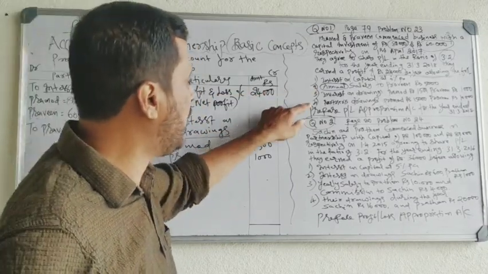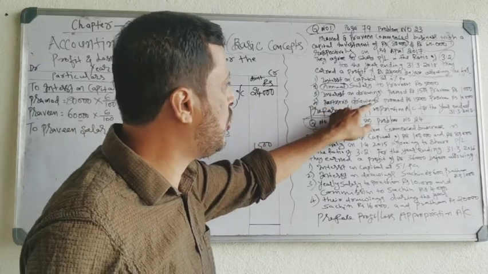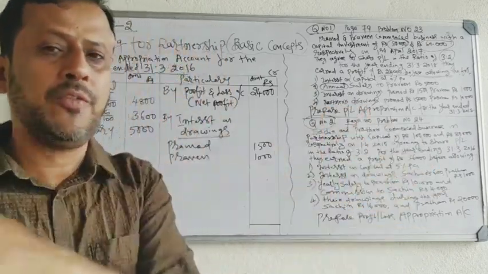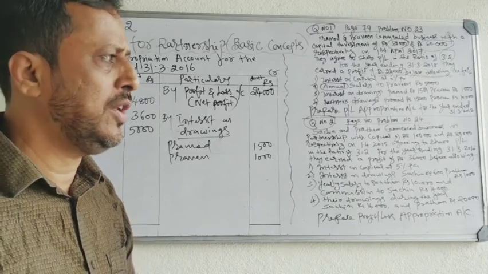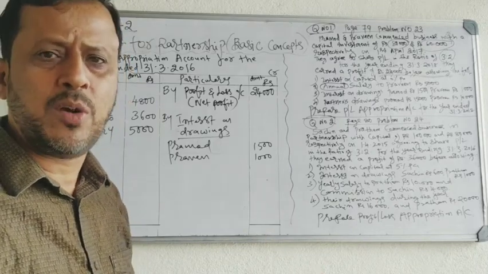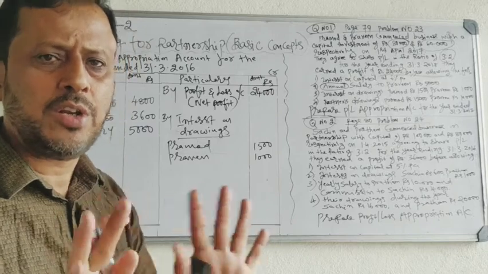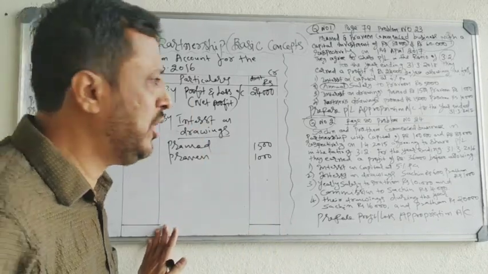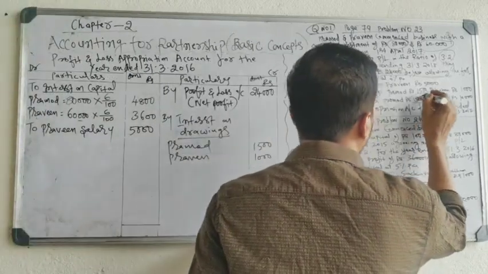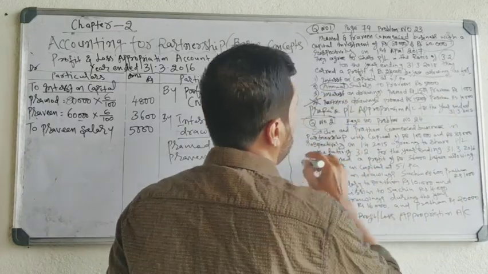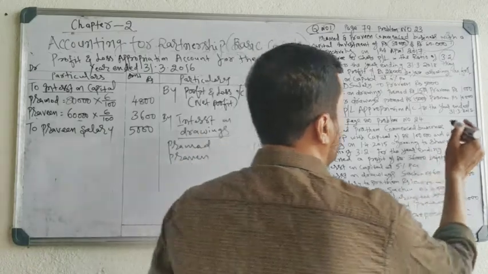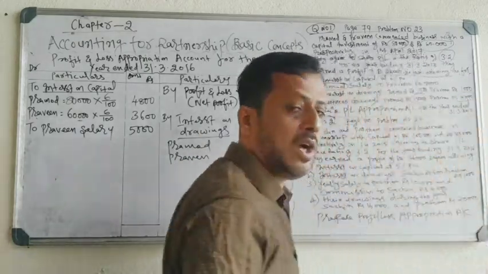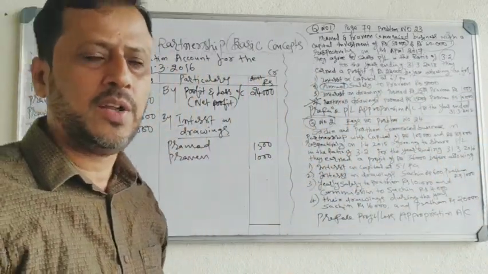Okay. Last adjustment, partners' drawings. Partners have drawn money from their account for their personal use. So their capital account balance will reduce. It will not affect the profit and loss appropriation account. So drawings will not be recorded. You should not record drawings. So out of that problem, you should not record two items. What are the two items? Capital and drawings.